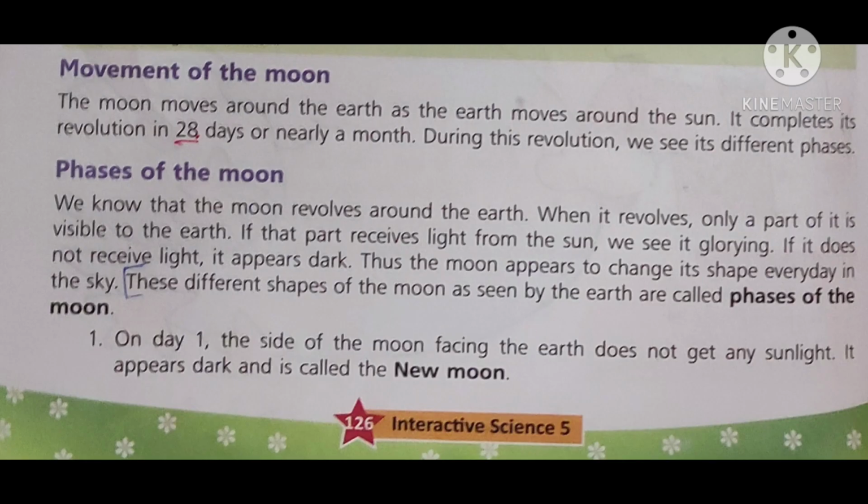Now let us know about the movement of the moon. Children, as our earth moves around the sun, similarly the moon moves around the earth, and it completes one revolution in 28 days. During this revolution we see the different phases of the moon. Now let us know about them one by one.